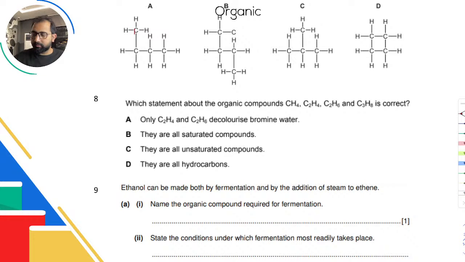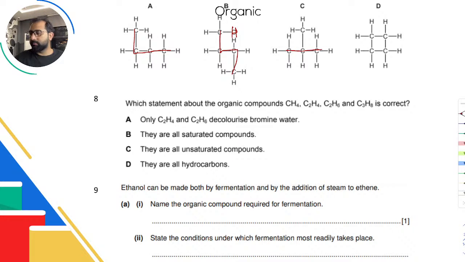1, 2, 3, 4. I can join a maximum of 4 carbons. And yeah, so that's butane. 4 carbons joined, no double bond, it's butane. Let me try this here. This is supposed to be hydrogen, this is a typo. So 1, 2, 3, 4. I've joined 4. That shows that this is also butane. It's not an isomer.